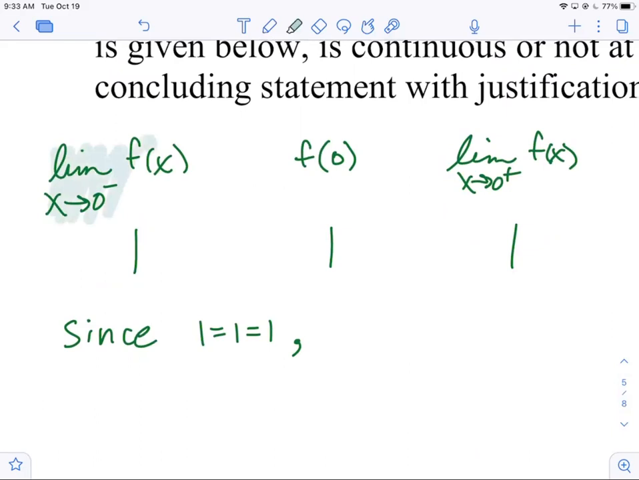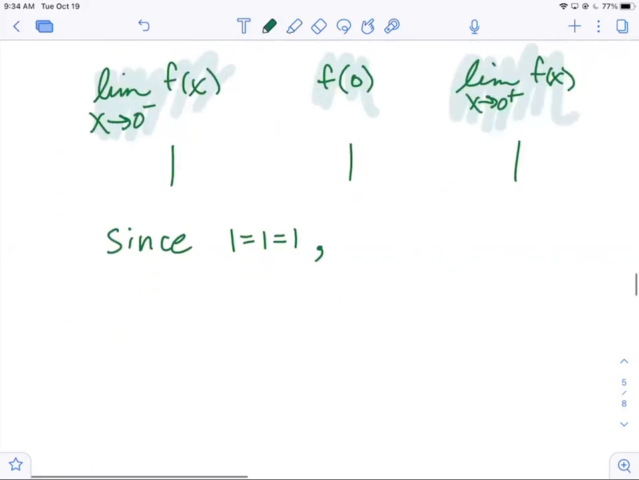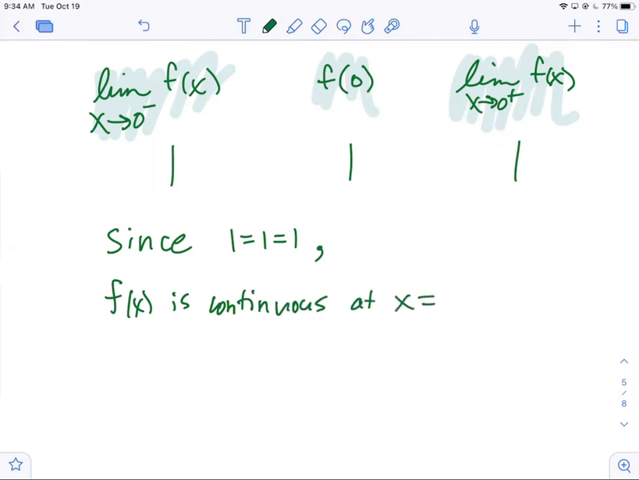Okay, that's the fastest way to write all of this up here. You don't want to have to write this equals this all over again. That's a lot of writing. So when you write it out one time with the right notation and then you evaluate it, in that same problem, you can refer back to those numbers. Okay, since 1 equals 1 equals 1, comma, and then you answer the question in a complete sentence. F, or f of x, is continuous at x equals 0.